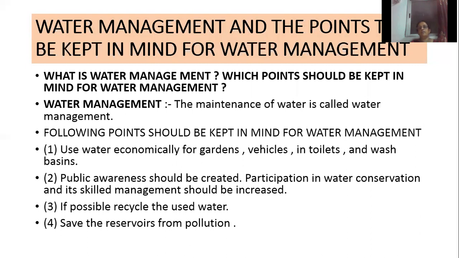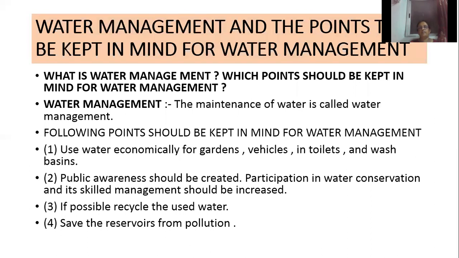So first one, we should use water economically, judiciously for gardens, vehicles, toilets, and wash basins. Second one, we should conduct a public awareness program, and we should have people participate in water conservation and skilled management. Then third one, we should recycle the used water, remove the harmful elements from the water and use it again.